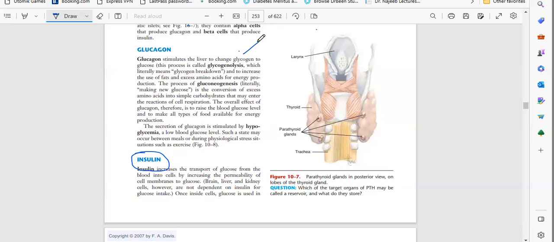So, opposite to insulin, whatever stored energy is present in the cell, it will take away from that. If we have a large amount of stored energy, it will convert the energy into glucose, and it will roam into the blood vessels.